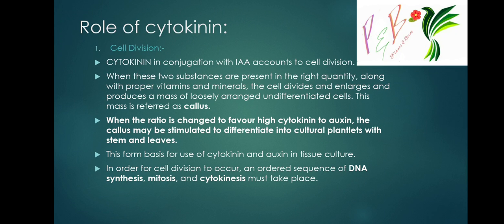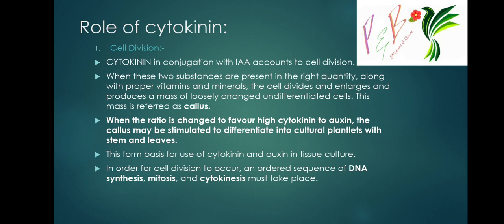When the ratio is changed to favor a high cytokinin to auxin ratio in the plant tissue, then callus may be stimulated to differentiate into cultured plantlets with stem and leaves.